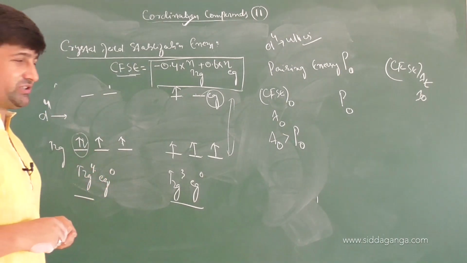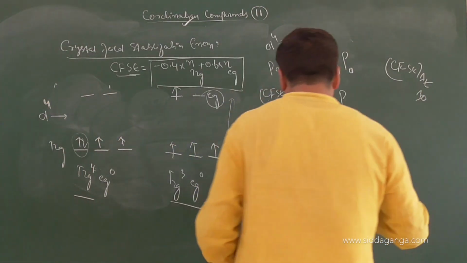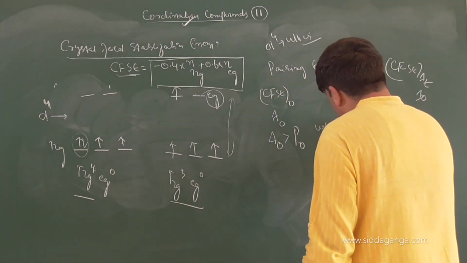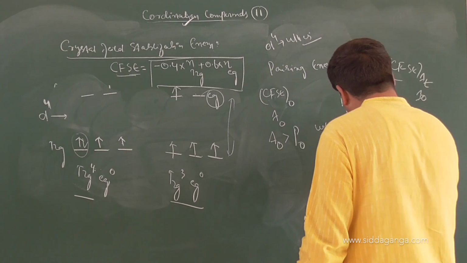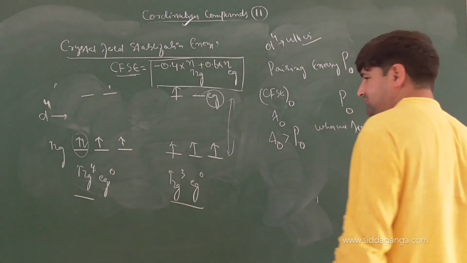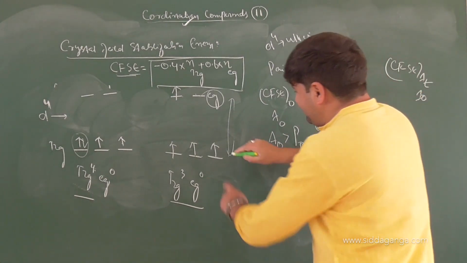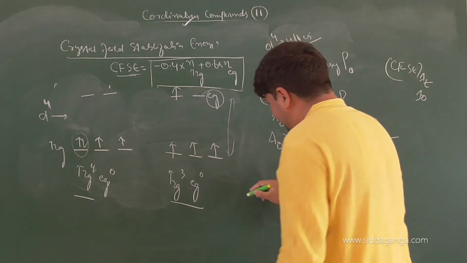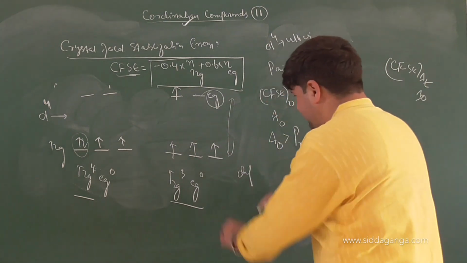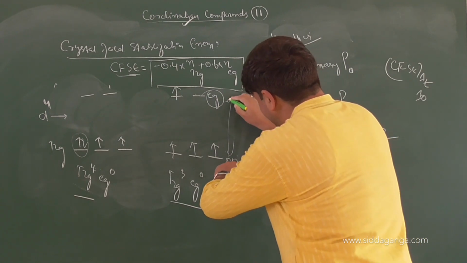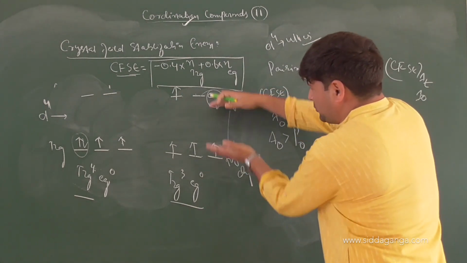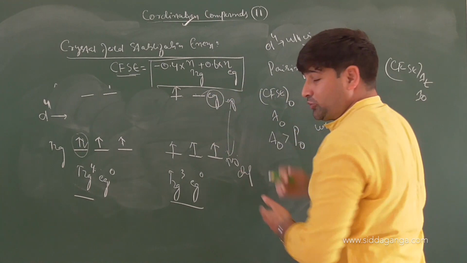But for that I have a question, which is when will delta 0 be more than pairing energy? Very simple. When the difference between the two sets, that is the difference between the T2G set and EG set, is more or less? Tell me.